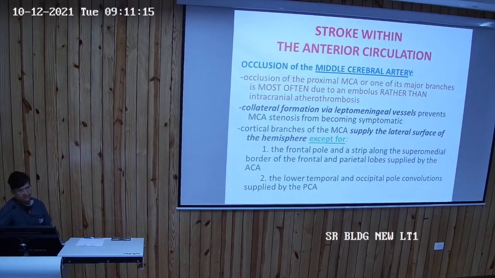Same here. When the middle cerebral artery or one of its branches occludes, there is a formation of collateral vessels, and it prevents the MCA stenosis from becoming symptomatic. So the symptoms of any patient depend upon the collateral formation. If good collaterals are formed, then the symptoms will be minimal. But if the collaterals are not formed or they are not good, then the patient will be more symptomatic.